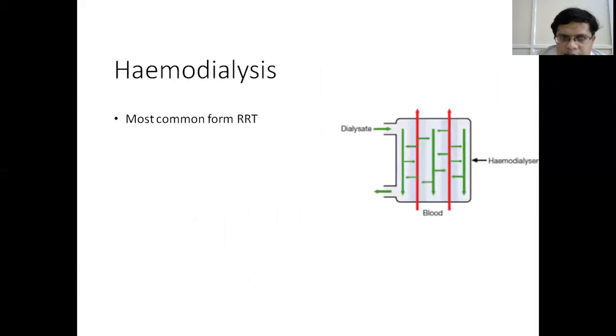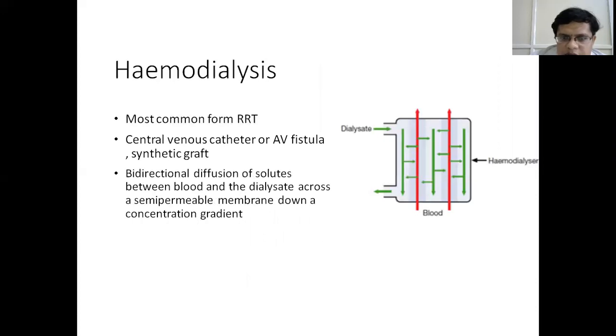So, hemodialysis. Hemodialysis is the most common form of renal replacement therapy. The blood has to be pumped into the machine. This is done via a central venous catheter, or with an AV fistula, arteriovenous fistula, or a synthetic graft. So what is the mechanism of hemodialysis?